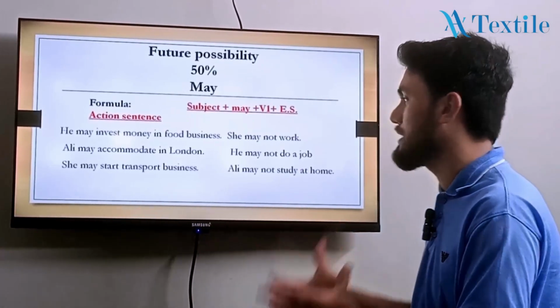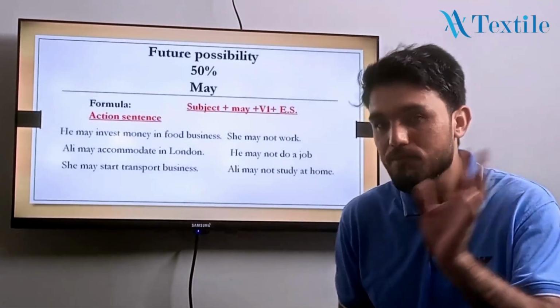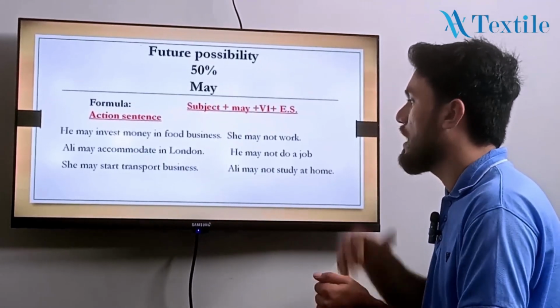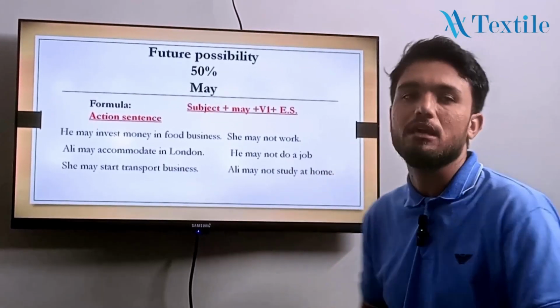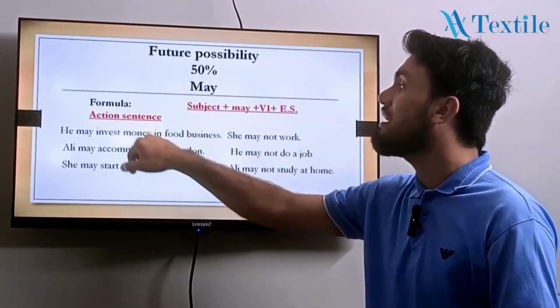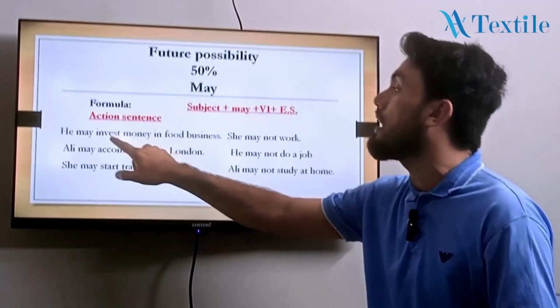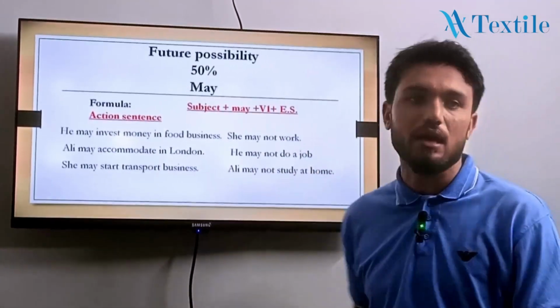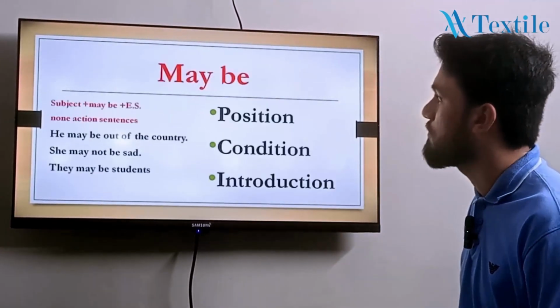She may start transport business. वो शायद transport business start करें. Ali may not study at home. Ali शायद घर पर नहीं पढ़ता. But this is what? This is the future possibility. And these are the action sentences where we change our action. In every sentence we have changed the action. Now go to the next slide, please.